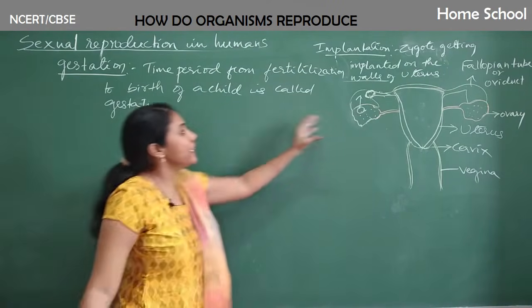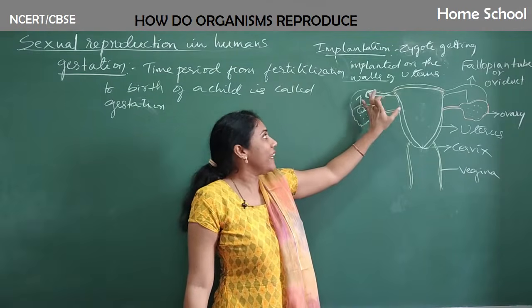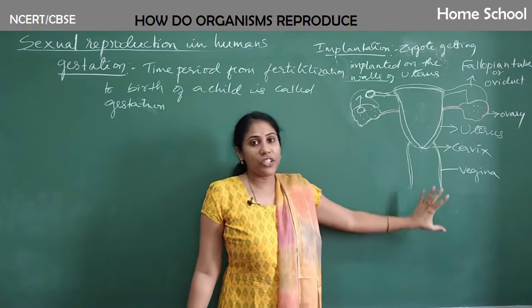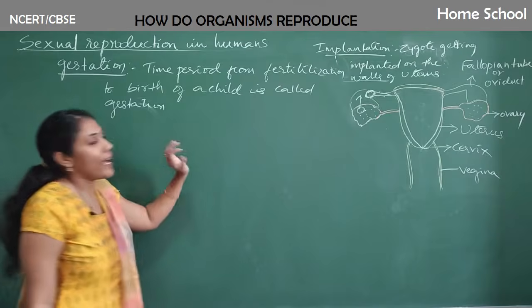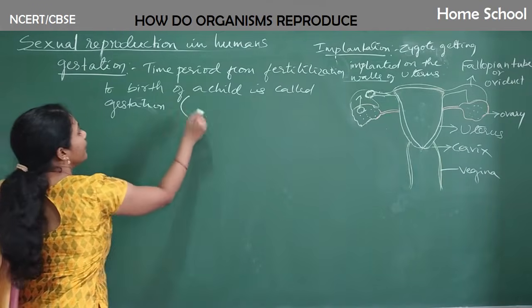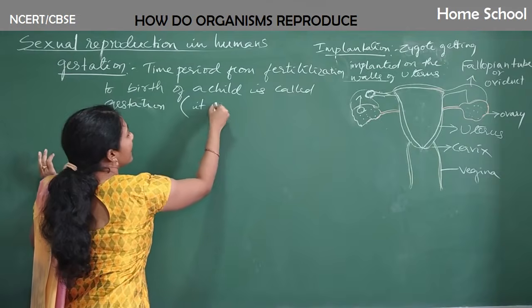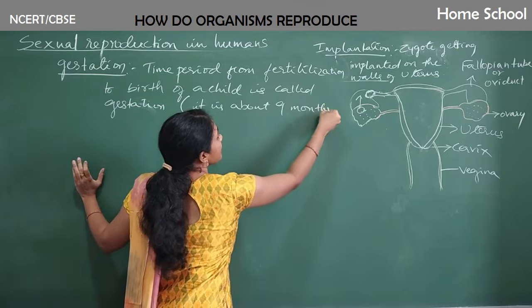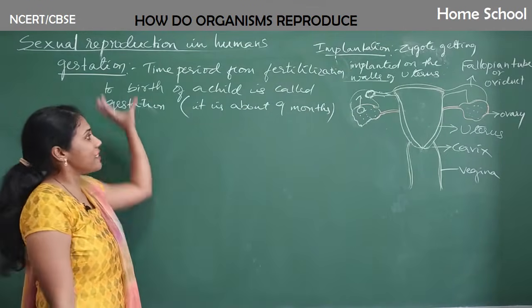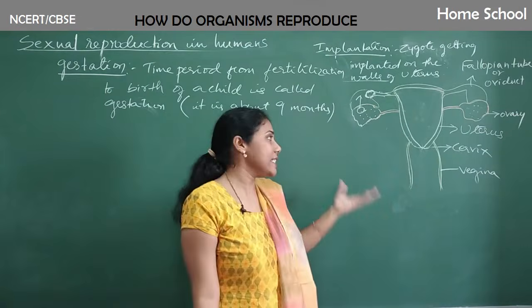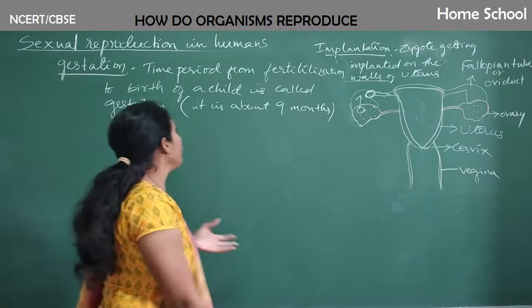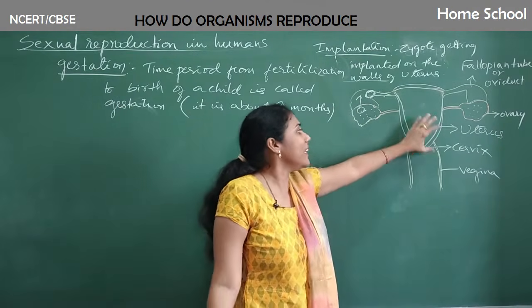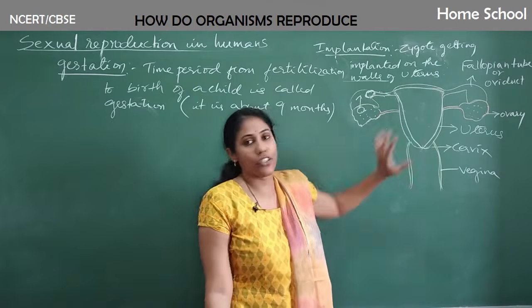So from the time of fertilization, from the time of fusion of egg and sperm, to the outcome of a baby from the vagina, it is all about 9 months. This 9 months we will call the gestation period, or pregnancy period. So this is all about the fertilization and the way the baby develops after fertilization and gestation.